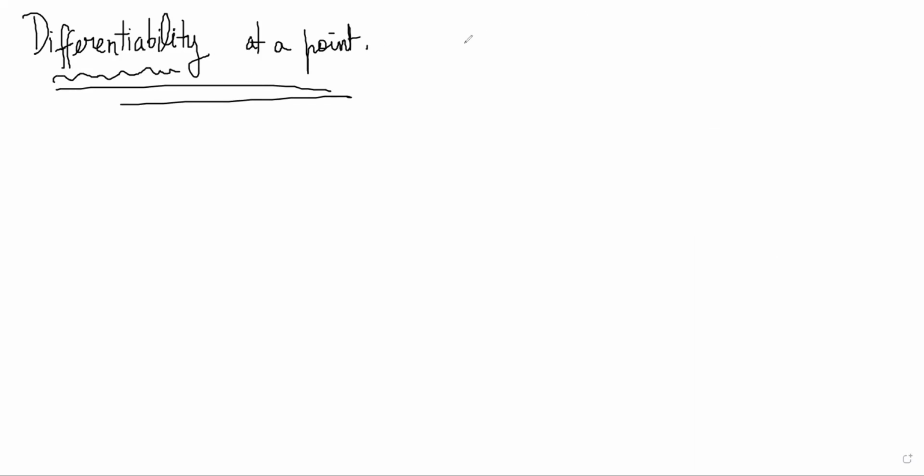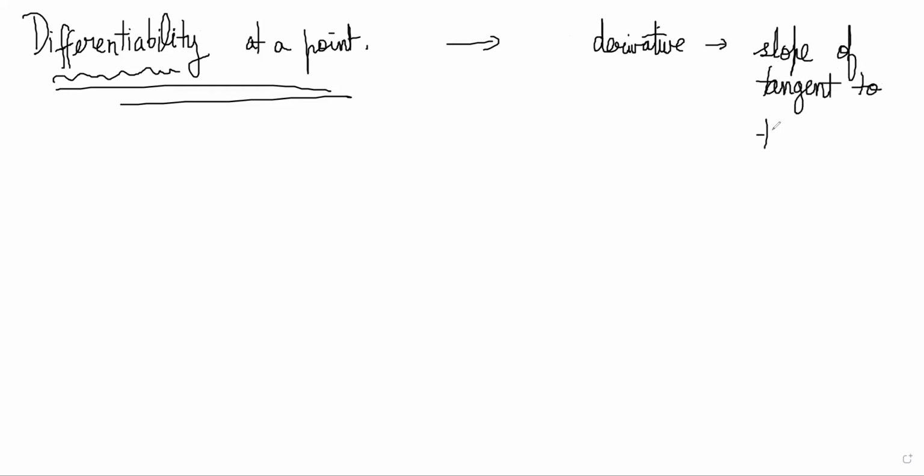Differentiability basically stands for being able to take a derivative; the derivative should be possible. From our earlier discussions, we know that a derivative means the slope of the tangent to the curve at a particular point.